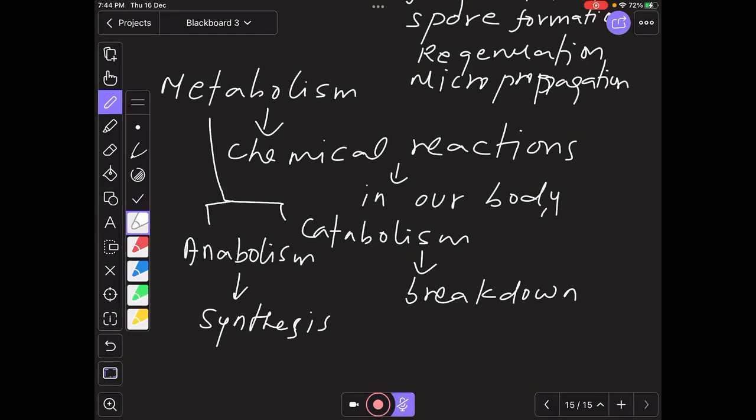Each amino acid has a chemical formula, and a number of amino acids combine to form a protein. So protein synthesis is an example of anabolism, or ATP production. ATP, adenosine triphosphate, is the energy currency of the cell. So energy is synthesized. For catabolism, if glucose is broken down or protein is broken down, the breakdown process is catabolism.